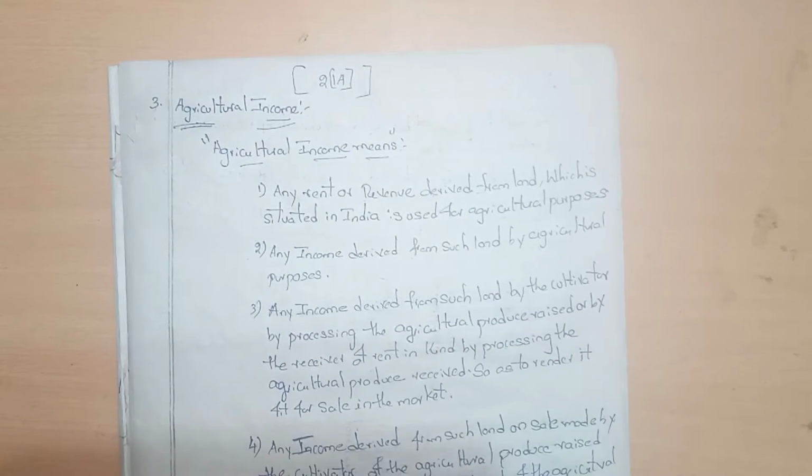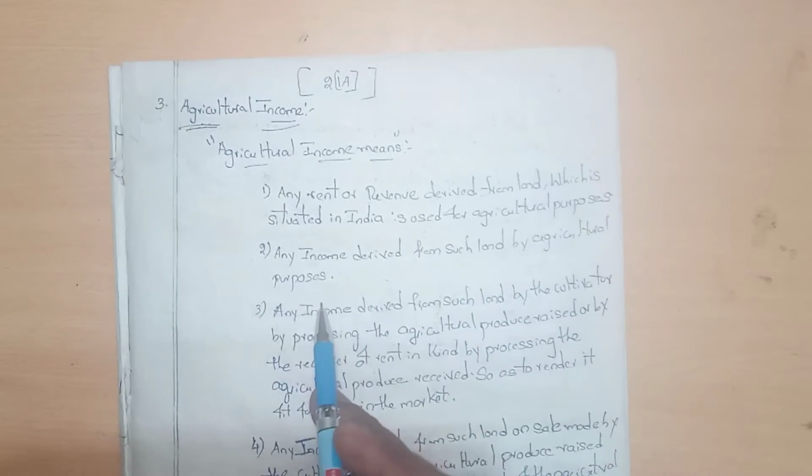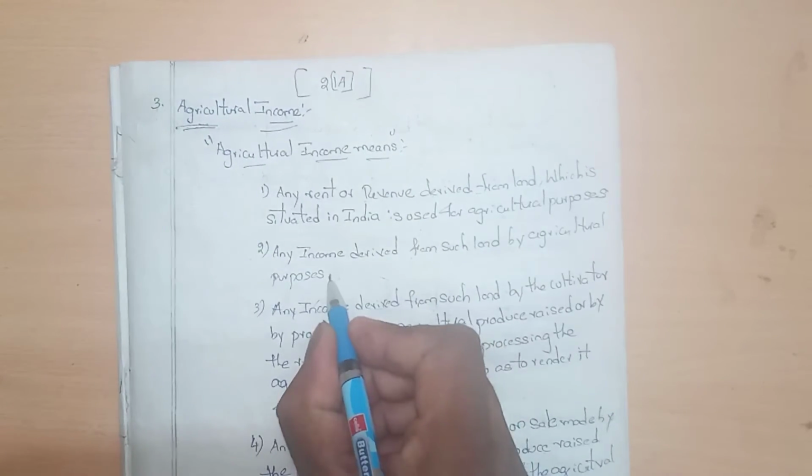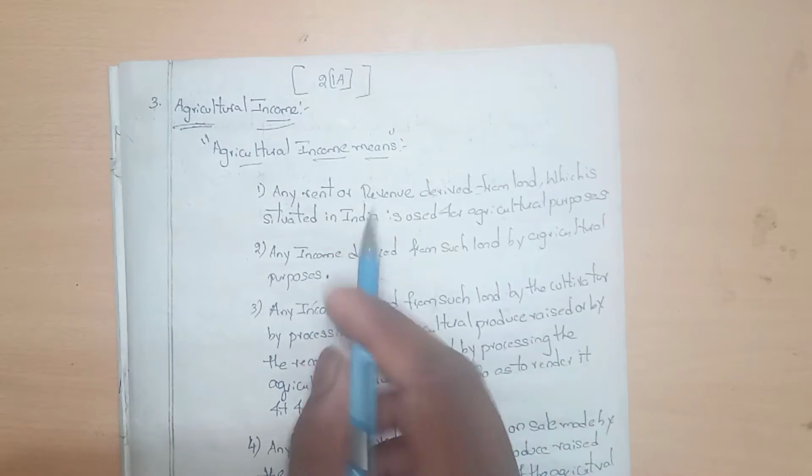That is the first point, remember it. Any income derived from such land by agricultural purposes should be treated as agricultural income.